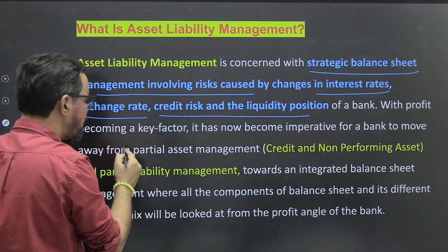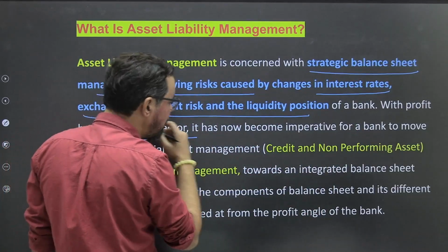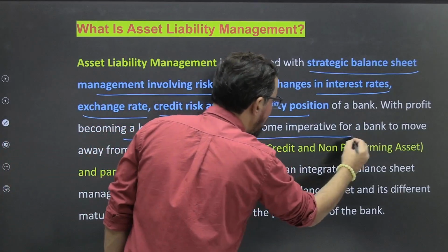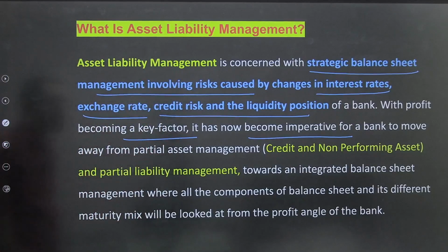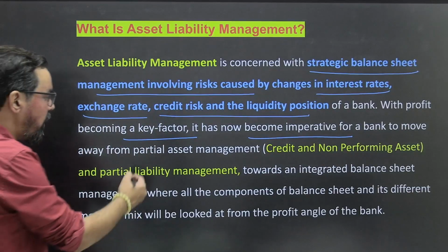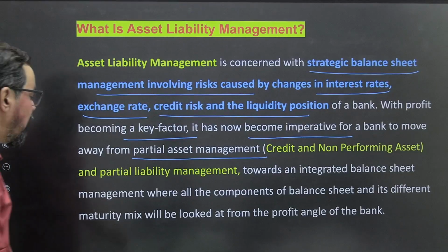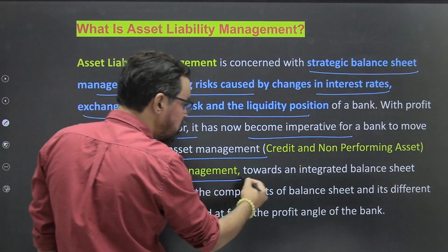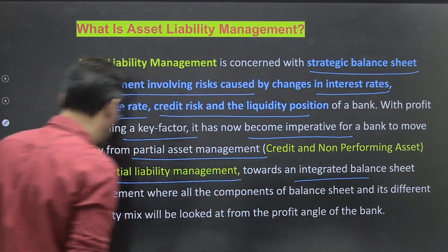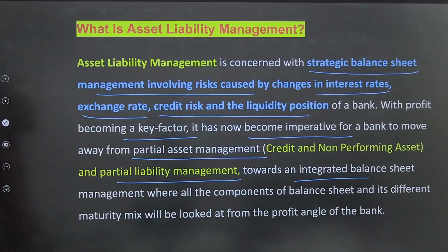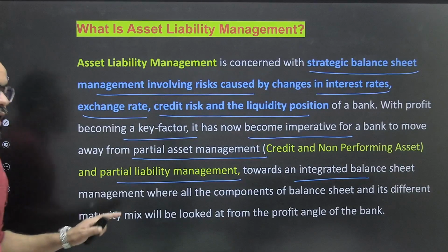With profit becoming a key factor, it has now become imperative for a bank to move away from partial asset management, credit and non-performing, and partial liability management toward integrated balance sheet management, where all the components of the balance sheet and their different maturity mix will be looked at from the profit angle of that particular bank.